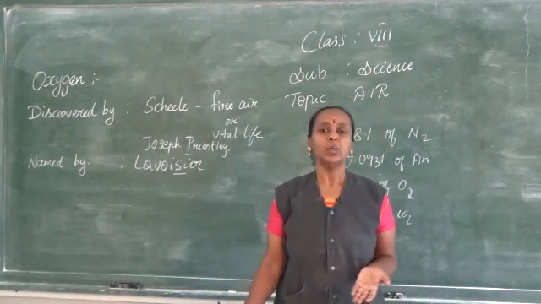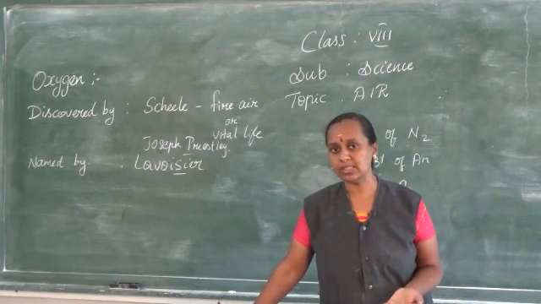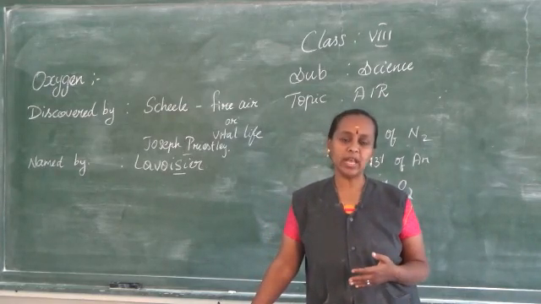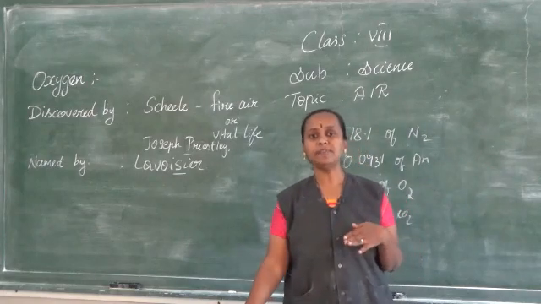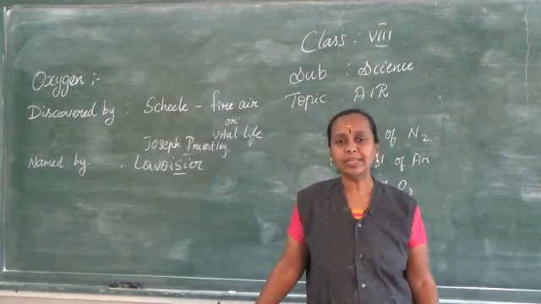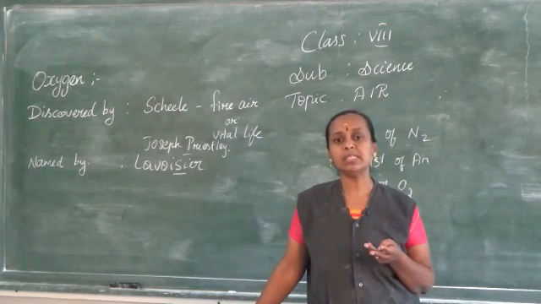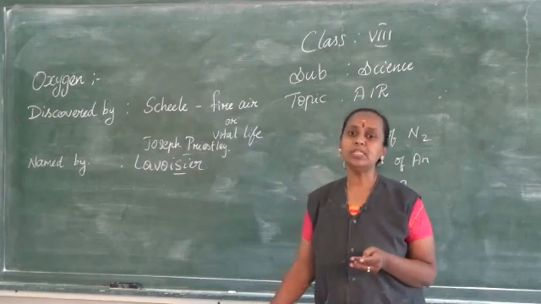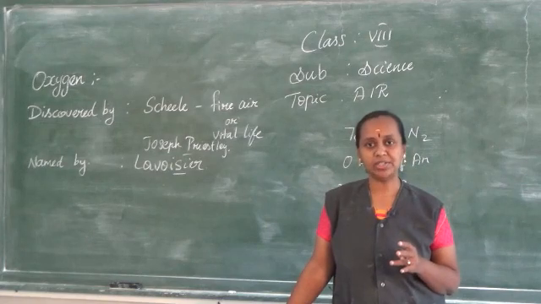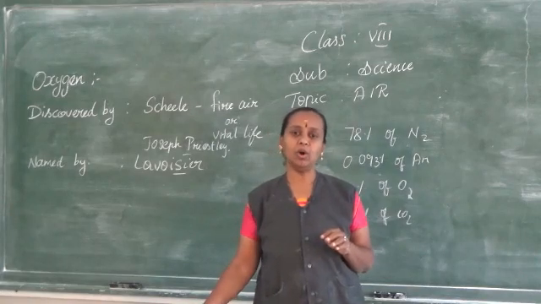So here we know that human beings and living organisms take in oxygen and give out carbon dioxide, whereas plants take in carbon dioxide and give out oxygen. So what happens when we cut down trees? The level of carbon dioxide will be more in the environment, which causes various effects. In this lesson we are going to learn about effects like the greenhouse effect as well as global warming. We will also study the occurrence and properties of gases like oxygen, nitrogen and carbon dioxide. The first gas we are going to learn about is oxygen.